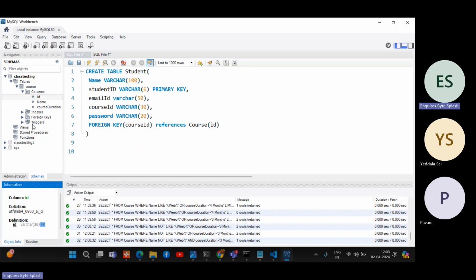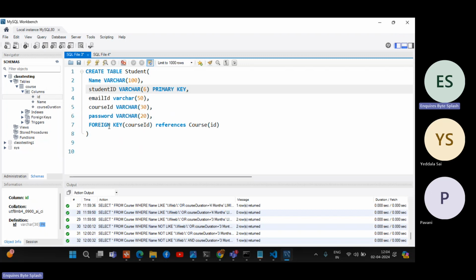So now I can add the course ID to the student table. First I need to mention course ID, because I should not mention just ID. ID will be confusing. Which ID? Course ID or student ID? We need to mention course ID. Then I need to make it a foreign key. Primary key also, we have the space. That is a constraint. Constraint means it will apply the rule. So that rule will be primary or foreign. Foreign means another table's reference we are adding. Got it, right?